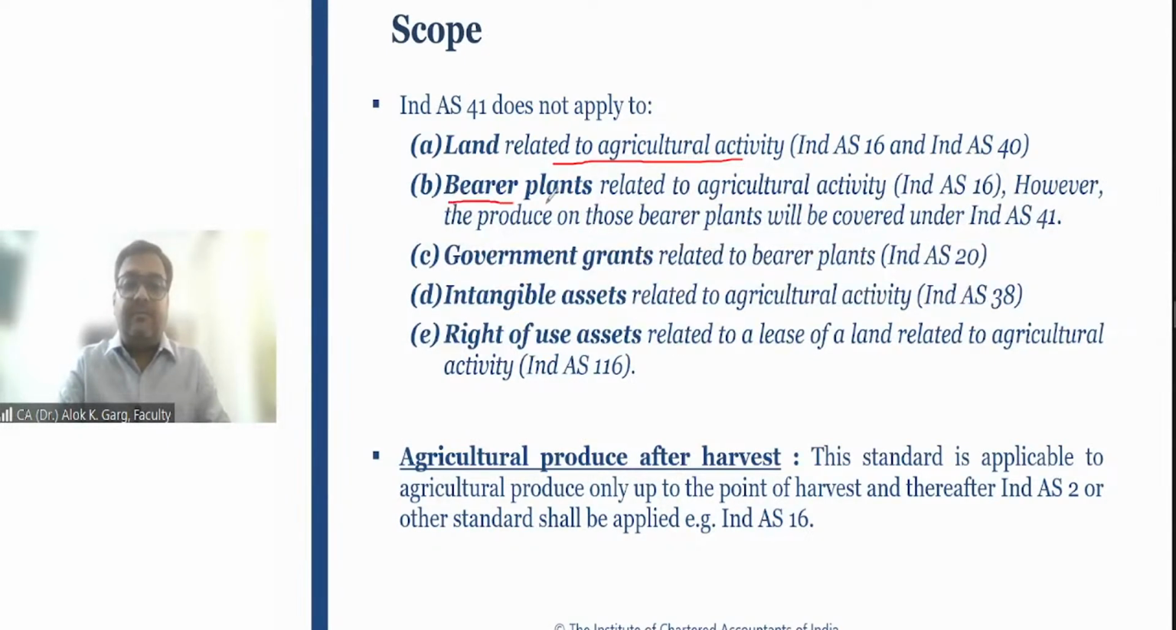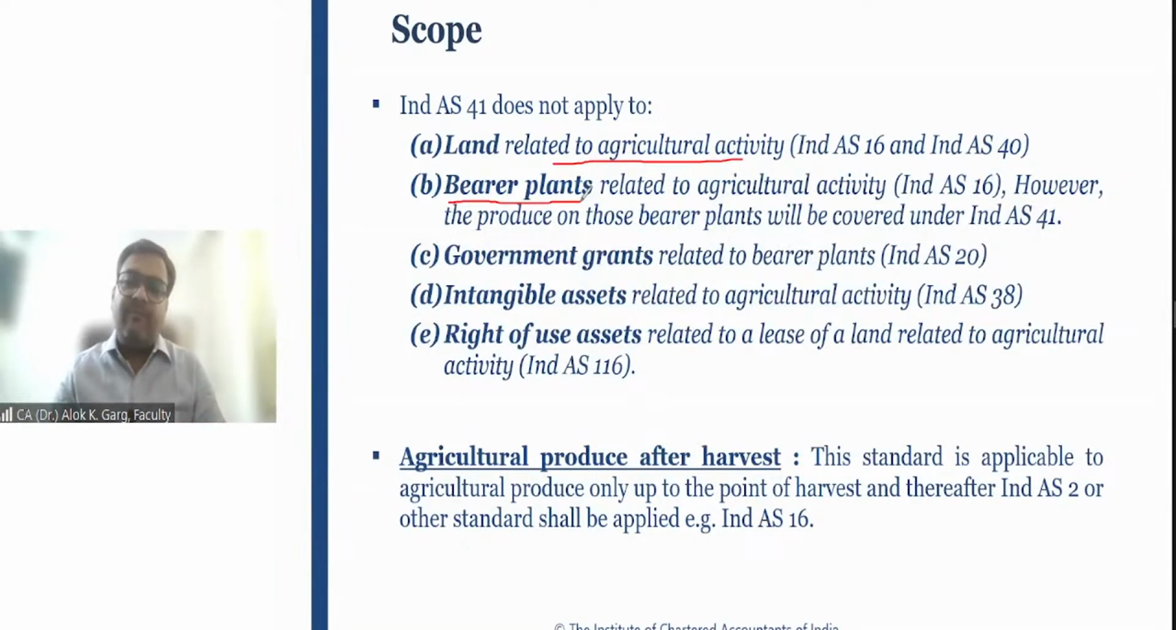Bearer plant. You remember in Ind AS 16, I covered the concept of bearer plant. What is meant by bearer plant? Bearer plants are those trees or plants which produce the agricultural produce, the output, for more than 1 year, meaning those which provide fruits and vegetables for more than 1 year.